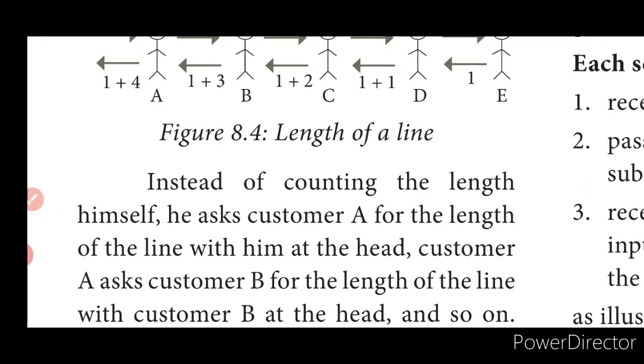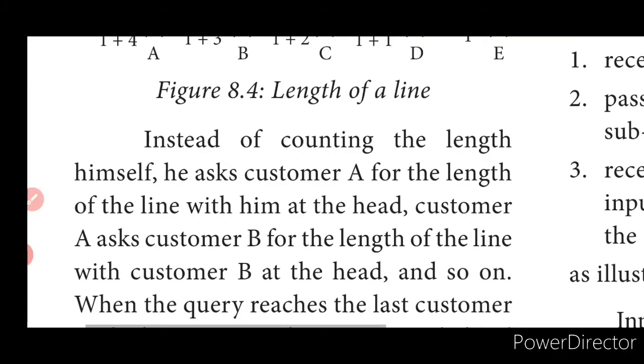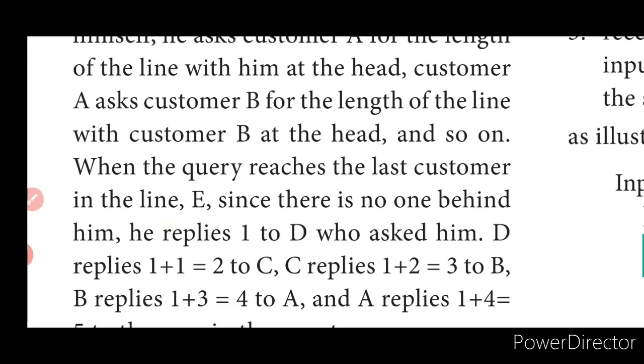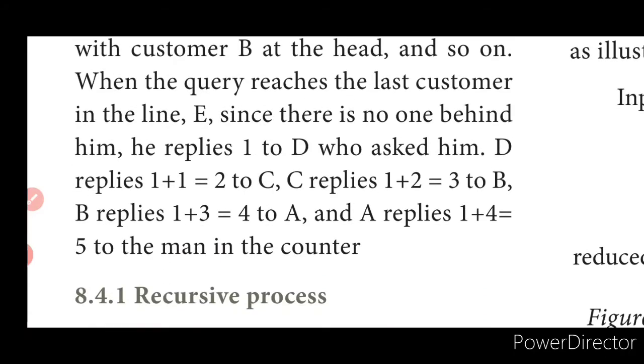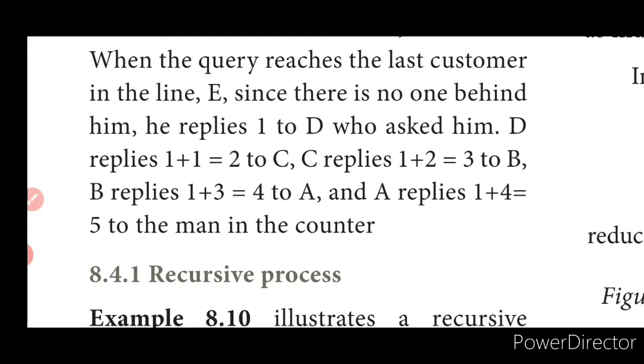Again, in the reverse manner, the count will continue. Instead of counting, see, what is it? The person with no one behind replies 1 to D, who asked him. D replies 1 plus 1 is equal to 2 to C. C replies 1 plus 2 is equal to 3 to B. B replies 1 plus 3 is equal to 4 to A, and A replies 1 plus 4 is equal to 5 to the man in the counter.